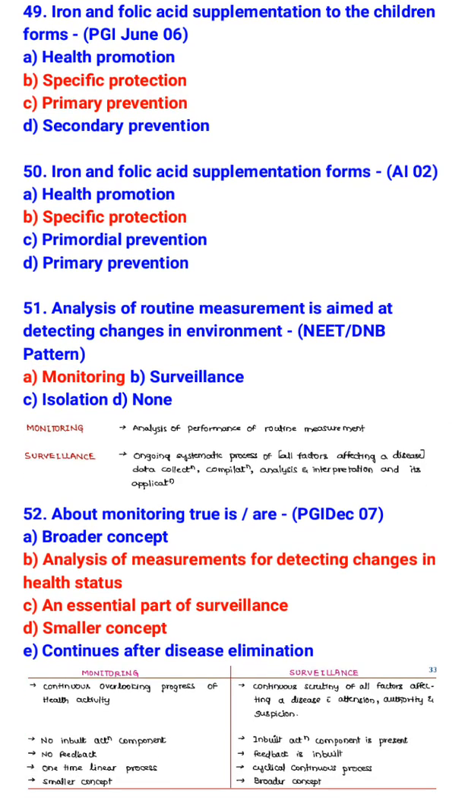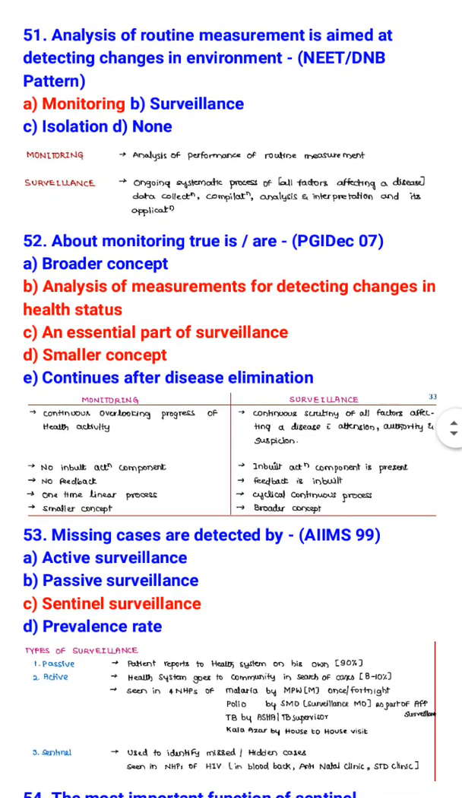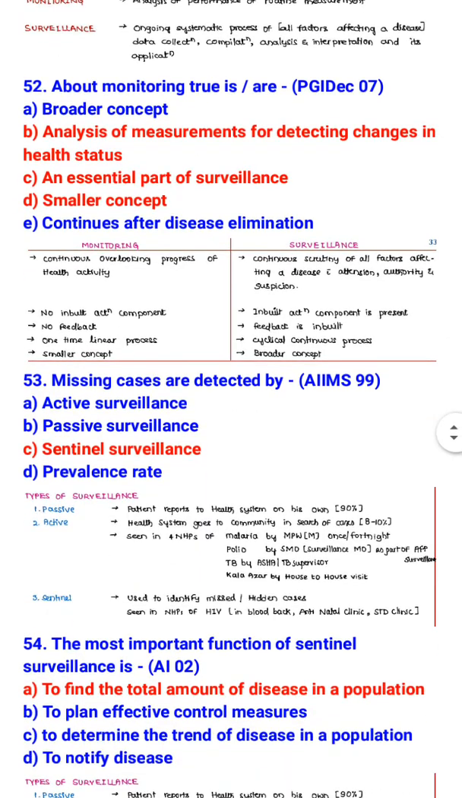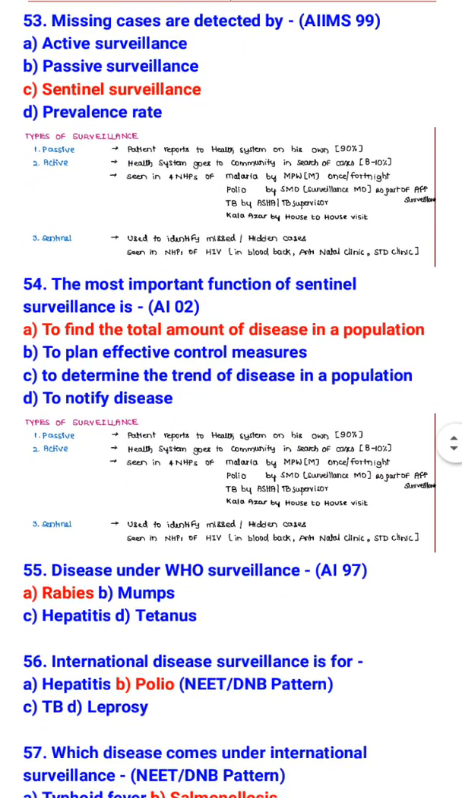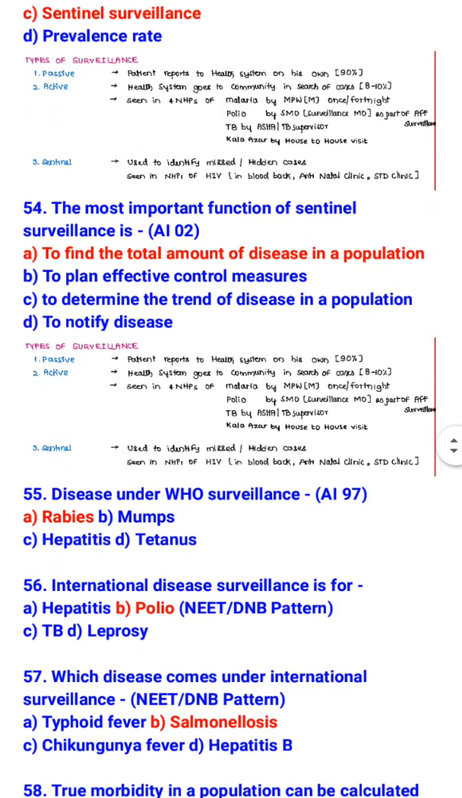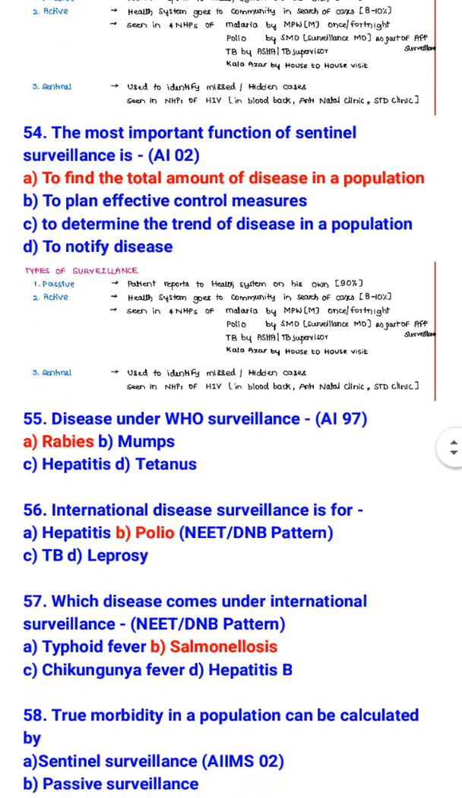Analysis of routine measurement is aimed at detecting changes in environment. Monitoring. About monitoring, true is analysis of measurements for detecting changes in health status, an essential part of surveillance and smaller concept. Missing cases are detected by sentinel surveillance. The most important function of sentinel surveillance is to find the total amount of disease in a population.